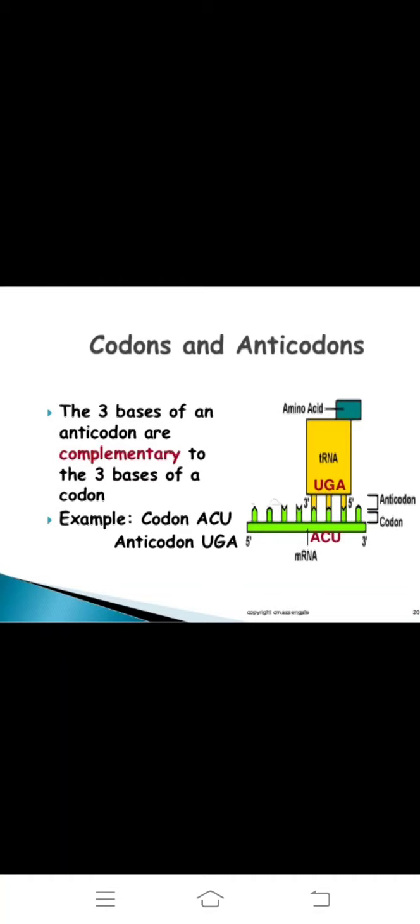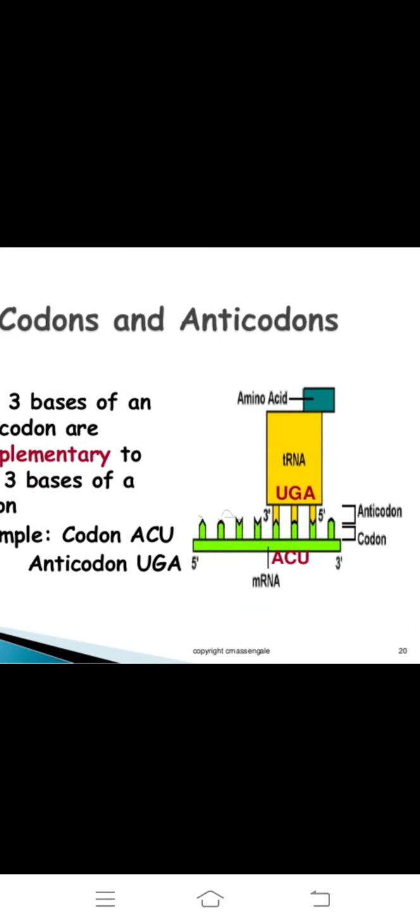For example, the first codon is ACU, the mRNA, marked in green. In the mRNA codon ACU, A pairs with uracil, C pairs with guanine, and U pairs with adenine. So the anticodon is UGA, which pairs with the codon.